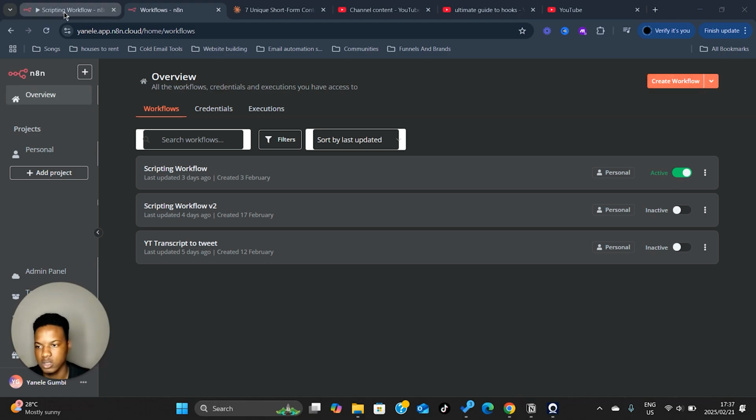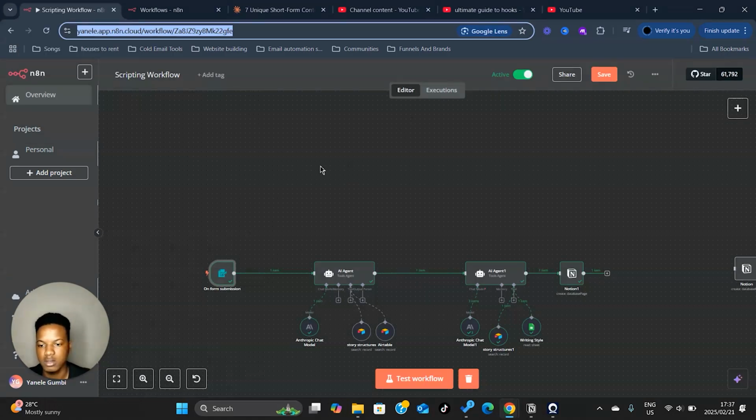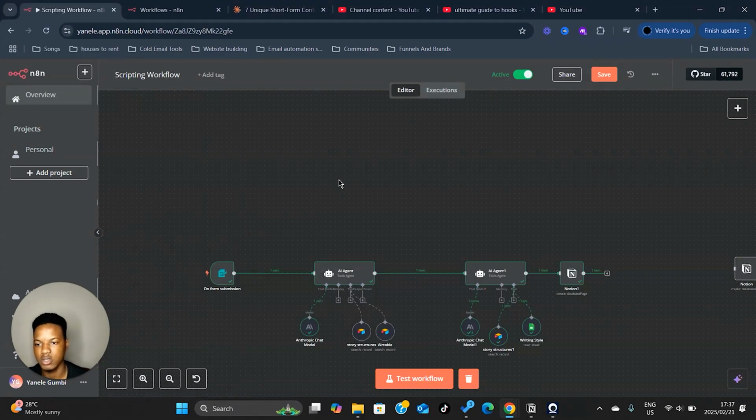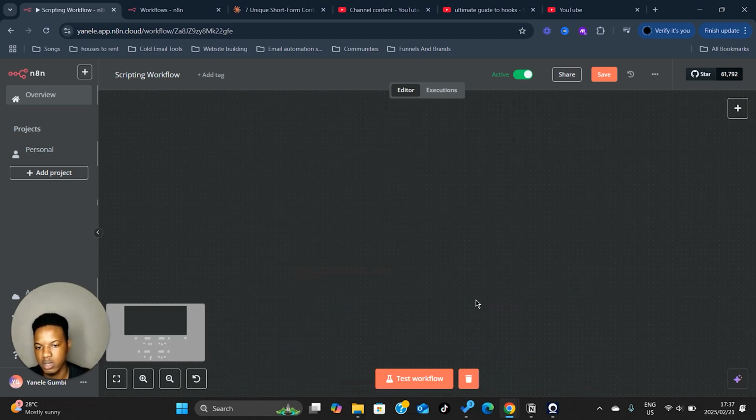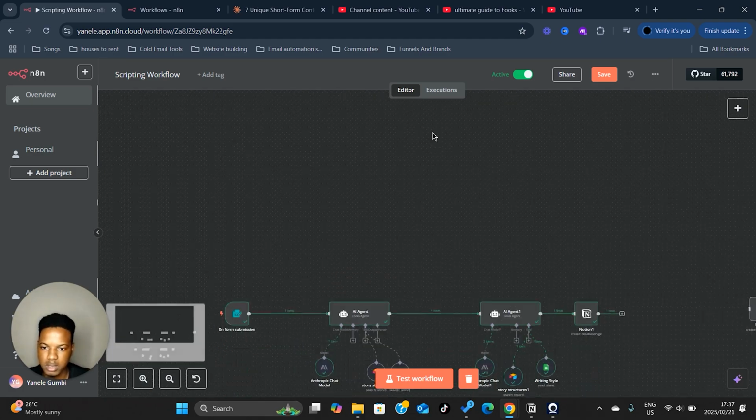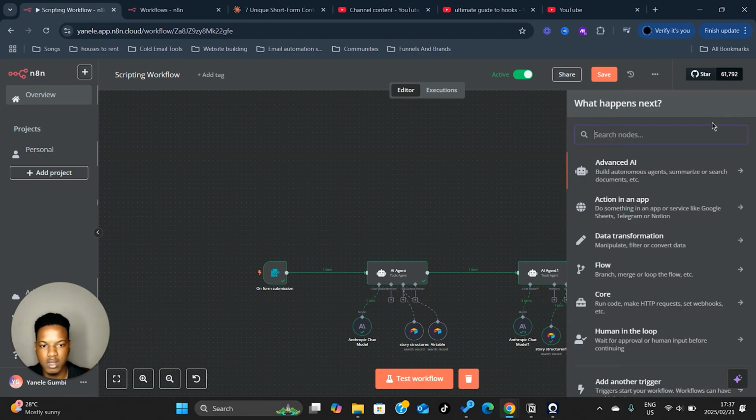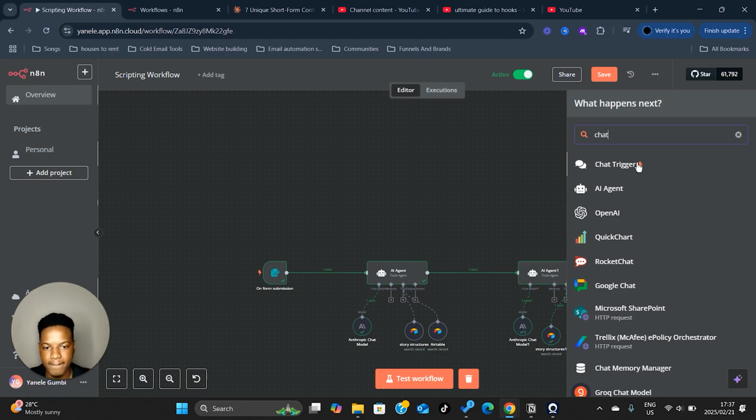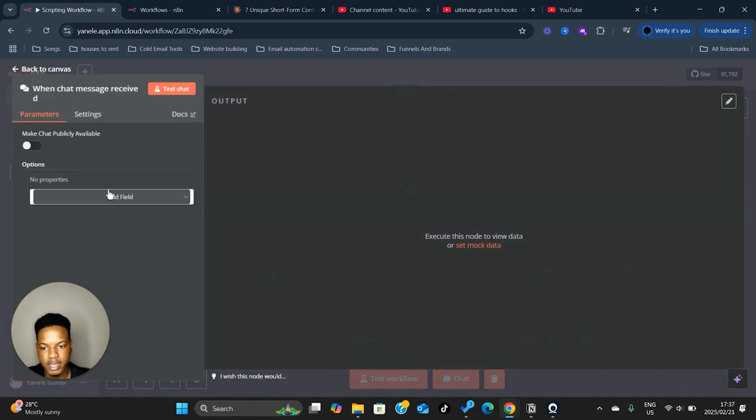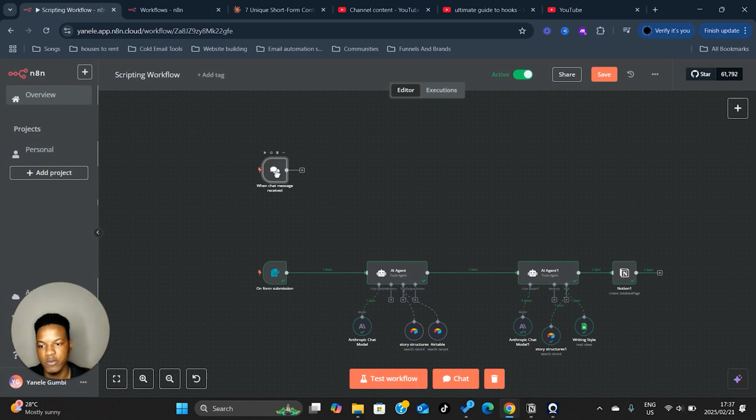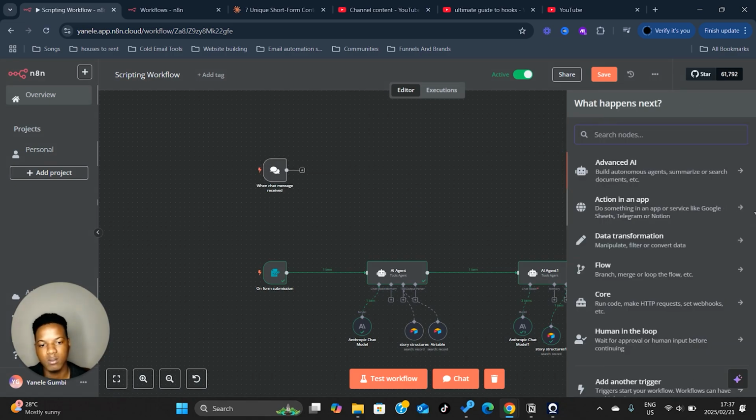I'm not going to create a new workflow. I'll just build it back here. So once you've created a new workflow, it will look something like this. It will literally be blank and empty. I'm just using this for reference. What you want to do is click on this over here, and search for chat trigger, get that. Okay, back to canvas, move that there. You're going to drag this over here.